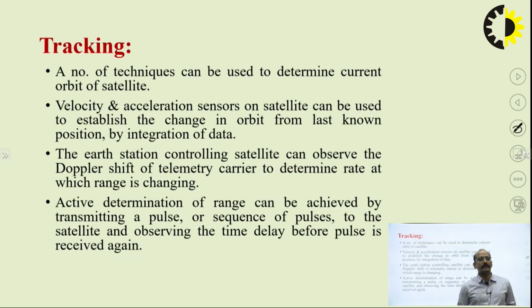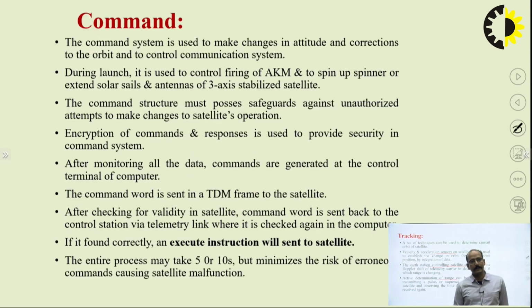Similarly, in the tracking system, a number of techniques can be used to determine the orbit. First one is velocity and acceleration sensors on the satellite, which can be used to establish the change of the orbit. Also, the earth station controlling the satellite can observe the Doppler shift of the telemetry carrier to determine the rate at which range is changing. Also, active determination of range can be achieved by transmitting a pulse. So these all are the various tracking mechanisms used by the satellite system.